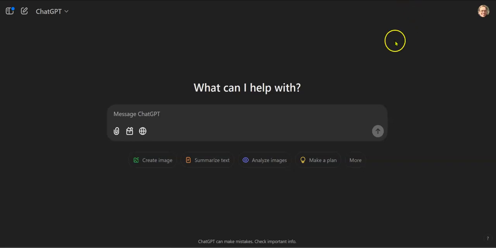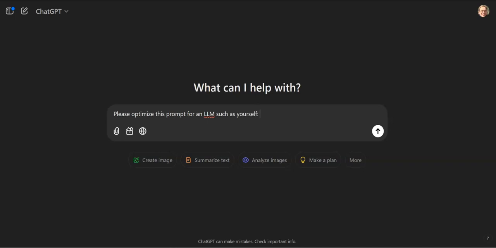So the first thing we want to do is build out a basic plan. So first, please optimize this prompt for an LLM such as yourself.